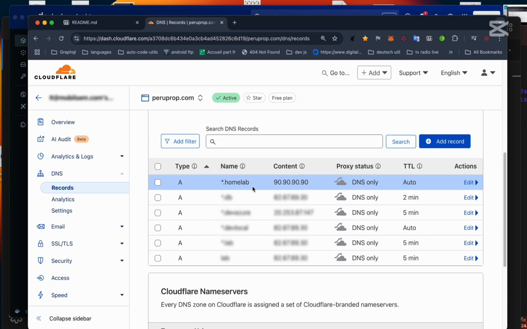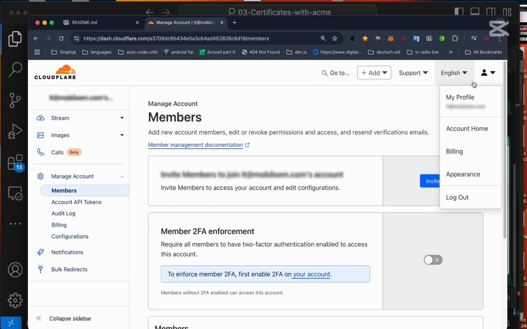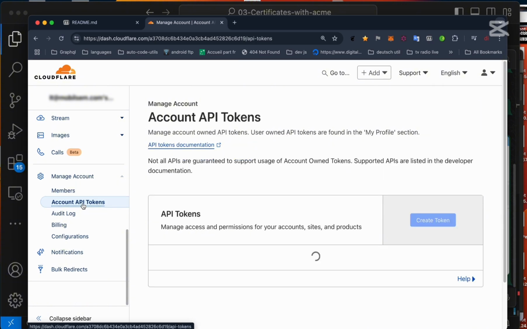homelab.peruprop.com. Now we are going to create a token to connect Cloudflare with the Acme script. We go to Account Home, then Manage Account, and Account API tokens.